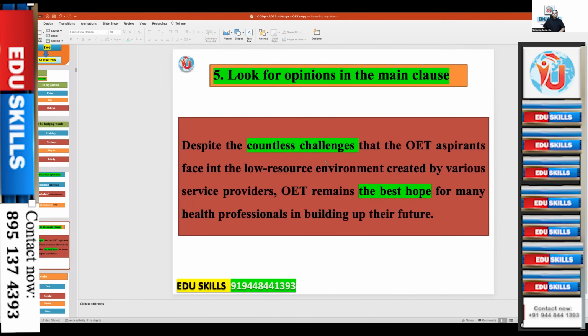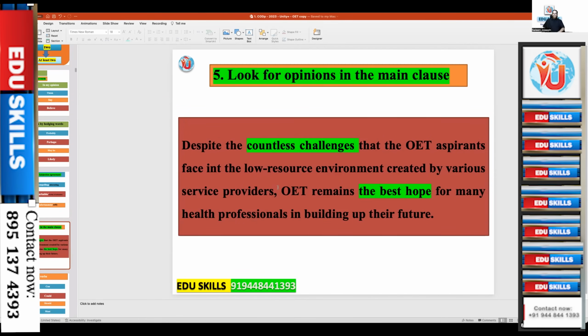And here: despite the countless challenges that the OET aspirants face in the low resource environment created by various service providers, OET remains the best hope for many health professionals in building up their future. If there is a question, it will be based on this part. The best hope, again, is the comparison, is the scale. So here, what is the main clause or the independent clause? First part or second part? Second part.